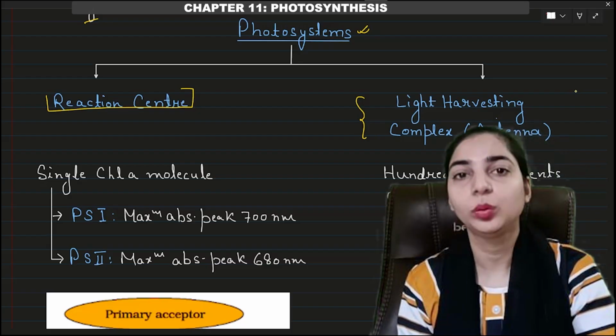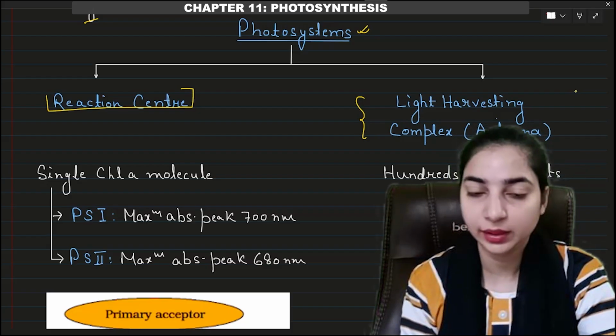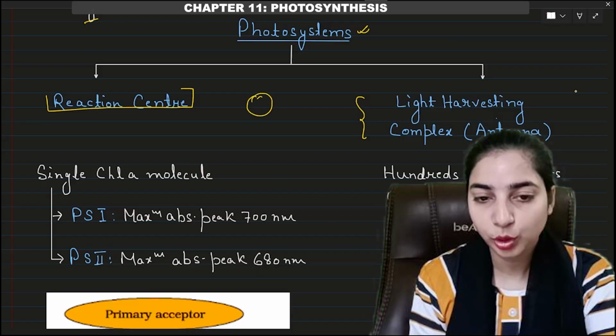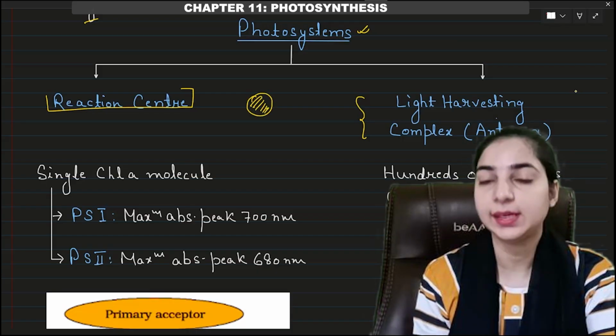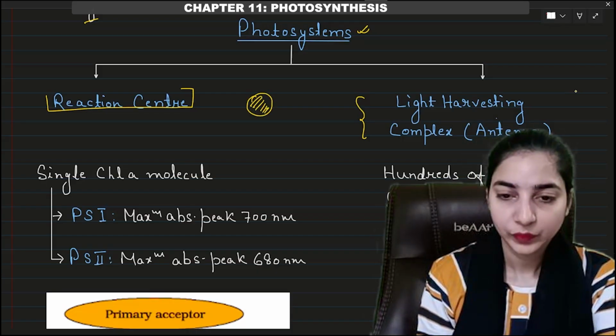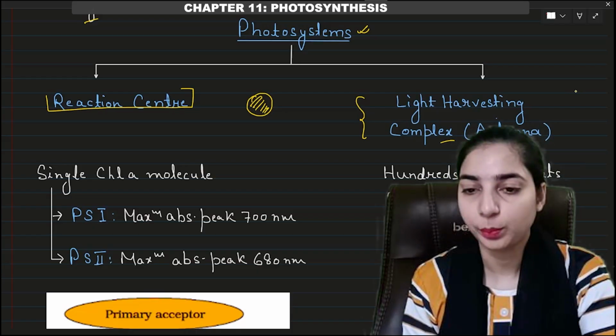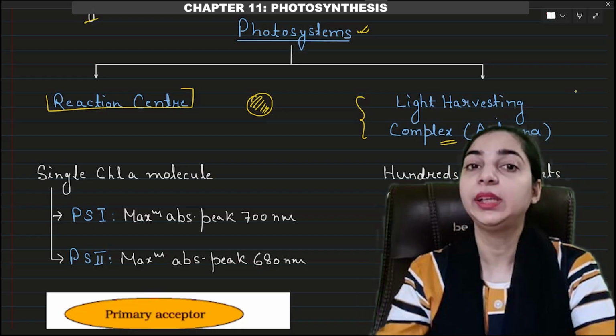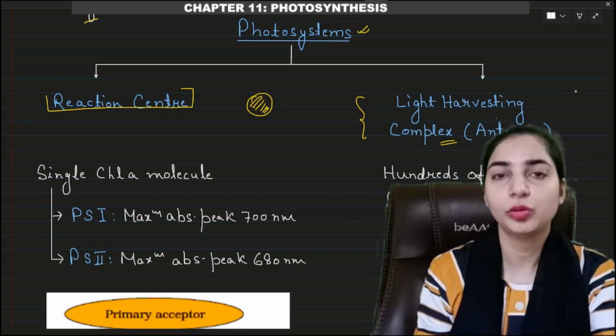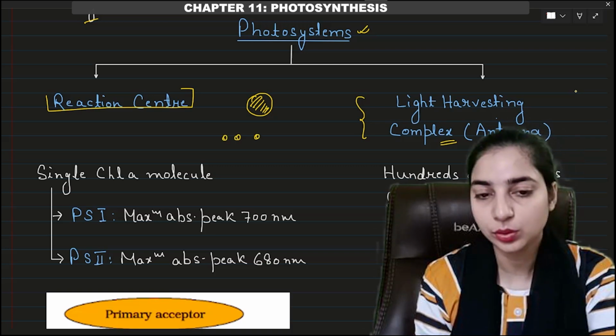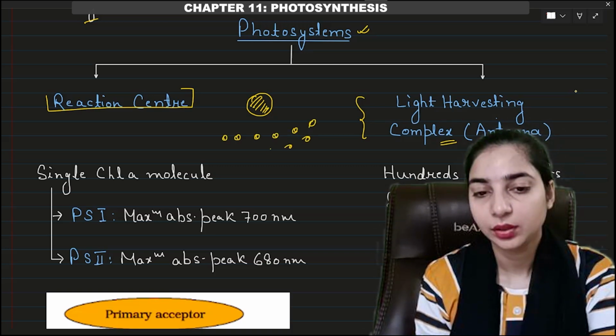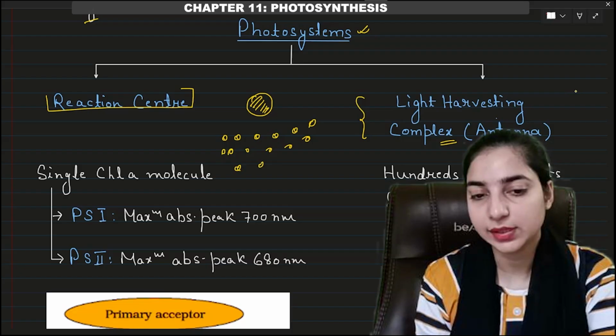We know that the chlorophyll A molecule is the chief pigment, right? So this is the chlorophyll A molecule. This is the reaction center. Then there will be the light harvesting complex, which will consist of the accessory pigments, hundreds of pigments as well as proteins. So there are some other pigments which form the light harvesting complex.